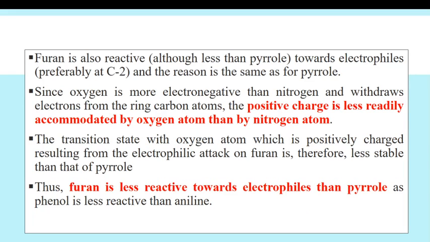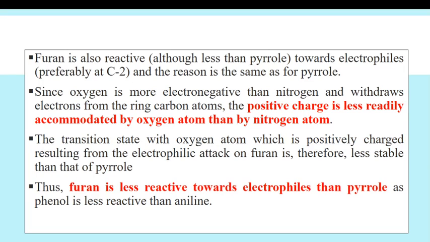Furan is also reactive towards electrophiles, preferentially at position 2, and the reason is the same as for pyrrole. Since oxygen is more electronegative than nitrogen and withdraws electrons from the ring carbon atoms, the positive charge is less readily accommodated by the oxygen atom than by the nitrogen atom.